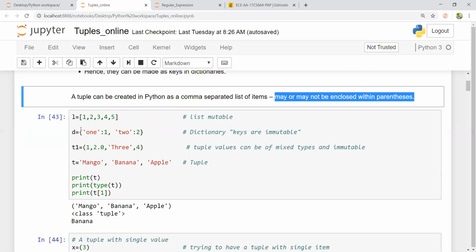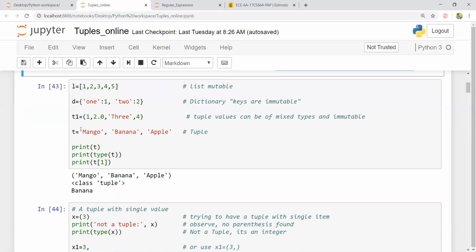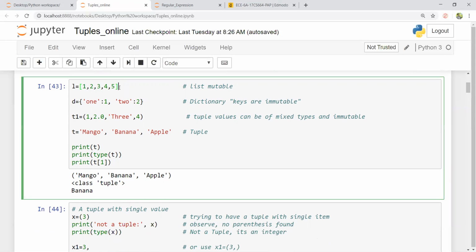I have listed a few examples of list, dictionary, and tuples here. See here, L is equal to 1, 2, 3, 4, 5, which is enclosed in square brackets. You call it a list, and lists are mutable. I can assign a new value to an element inside the list. I can fetch it and I can reassign. I can modify the elements inside the list. So lists are mutable.